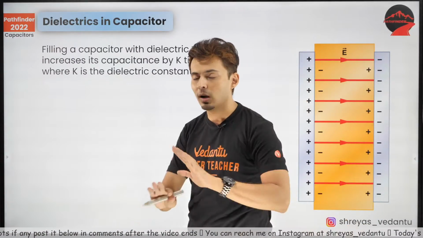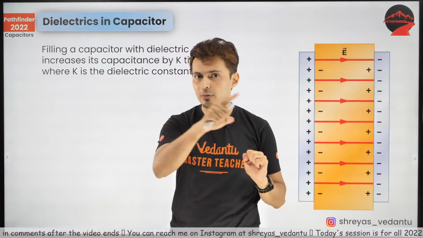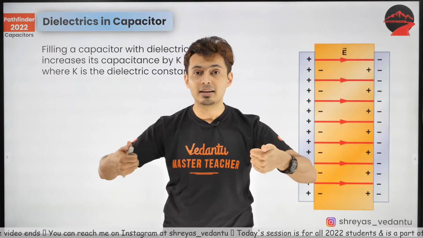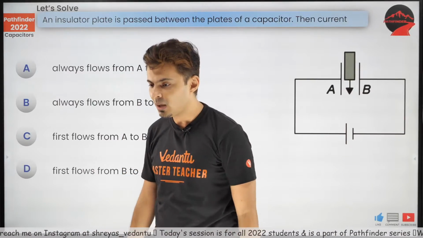Remember this, all formulas have epsilon naught in the numerator. So if you fill the capacitor with a dielectric, the capacitance will increase how many times? K times. Remember that.